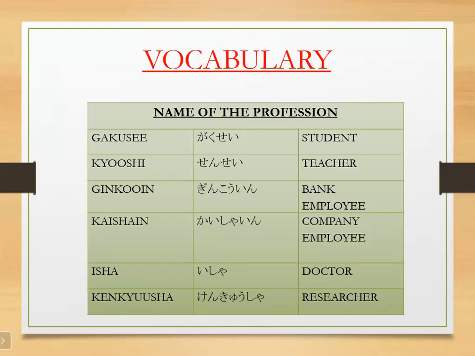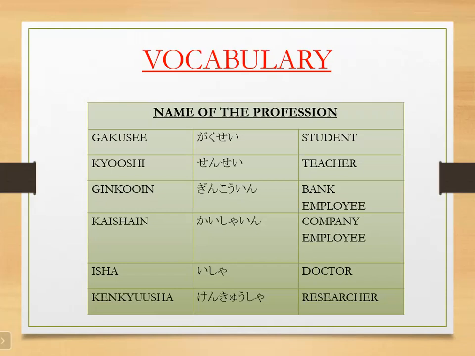Bank employee is ginko-in. Company employee is kaisha-in. Doctor is isha. And researcher is kenkyusha.